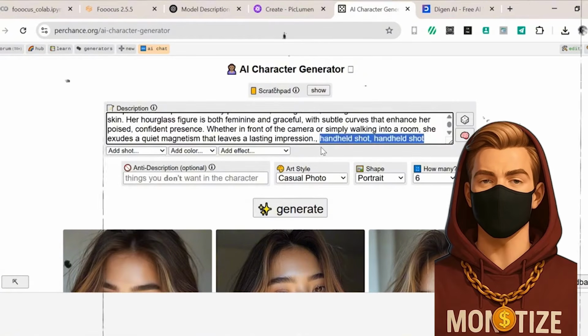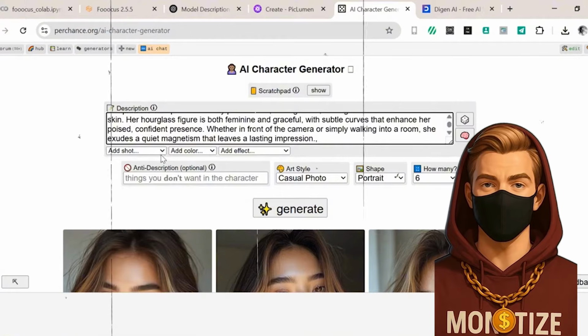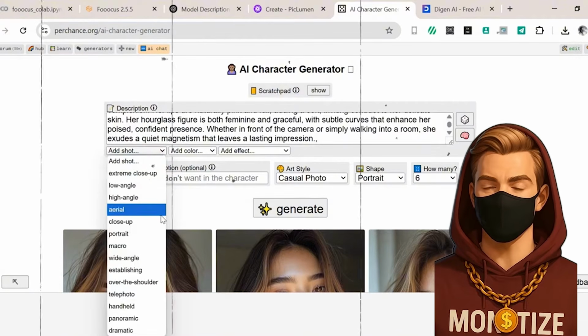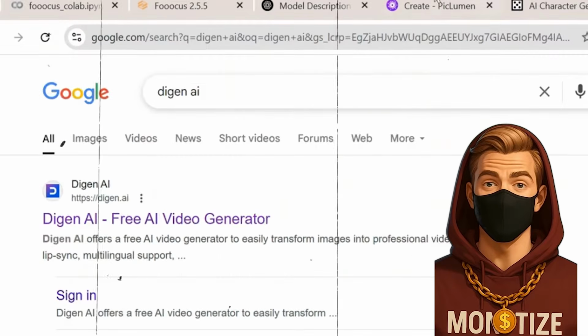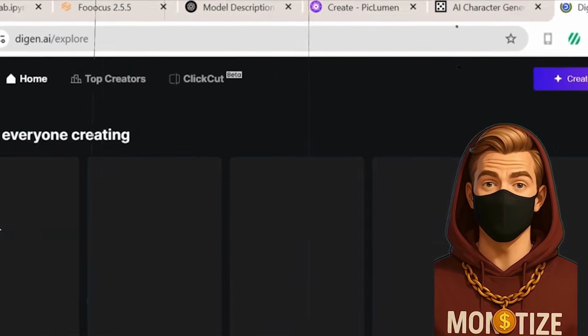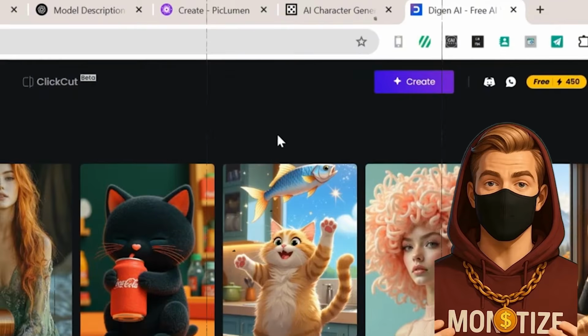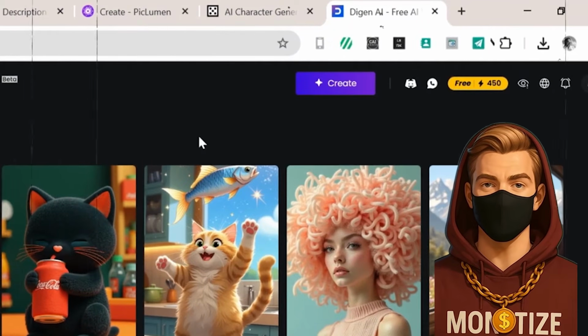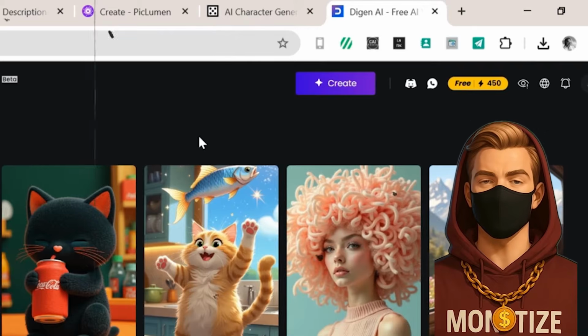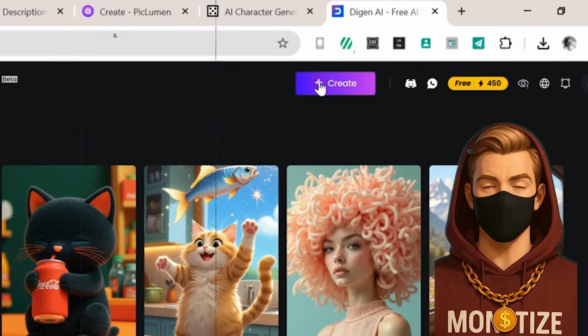Alright, static images are great and all, but you know what makes an AI influencer feel real? Movement. Expression. A face that blinks, smiles, and actually speaks to the camera. That's where Digen AI steps in. It's your go-to for turning a still portrait into a full-on talking head, complete with synced lip movement and voice.